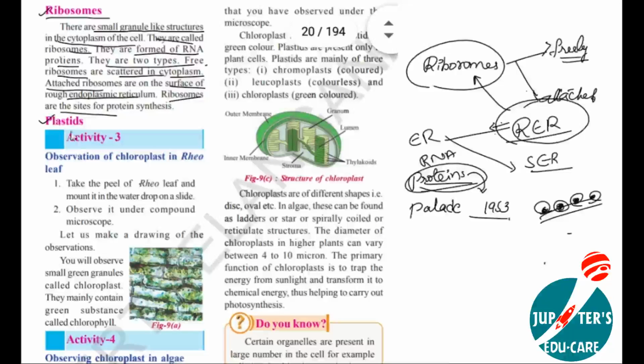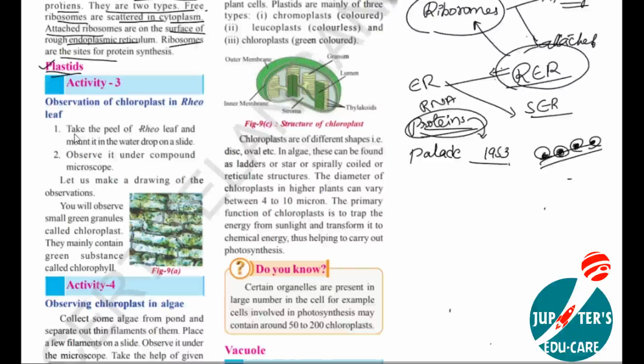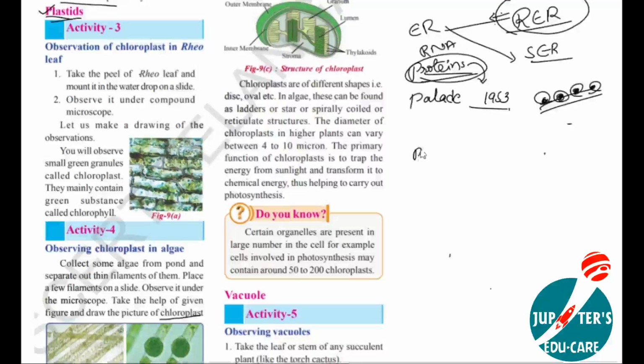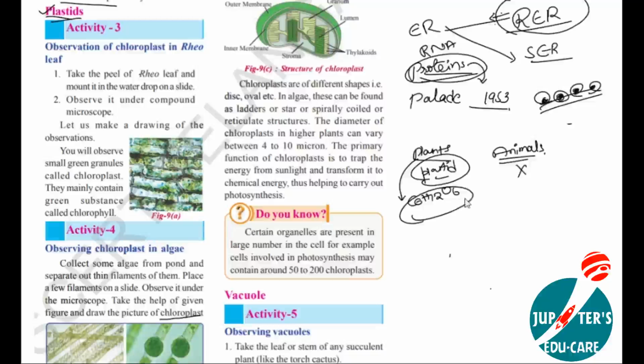The next organelle is plastids. If you see the difference between plant cell and animal cell, what is the major difference? Plant cells have plastids, but if you observe an animal cell, no plastids are present. Due to the presence of plastids, plants can prepare their own food, that is, the preparation of the glucose molecule C6H12O6. But glucose will not be synthesized by animal cells because of the absence of plastids.